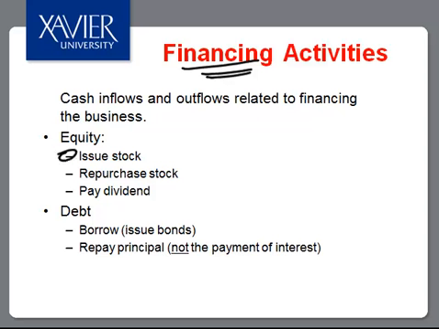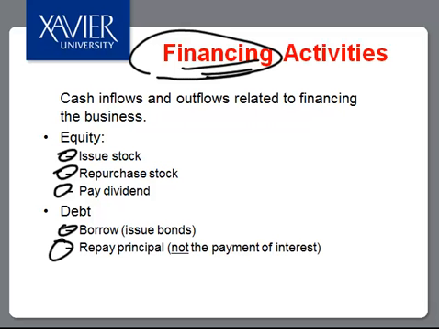A company could choose to issue stock or issue bonds or other forms of loans in order to finance its activities. As the company begins operations, it eventually will repay the loans, may repurchase some stock, or pay dividends back to equity investors. All of these activities are summarized in the financing category. Notice, however, that the payment of interest does not go in this category. Payment of interest is an operating activity. It's the cost of the day-to-day use of someone else's money.